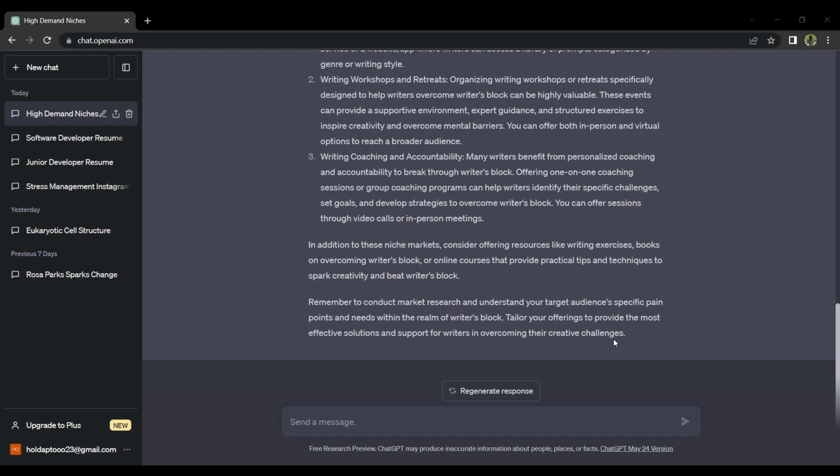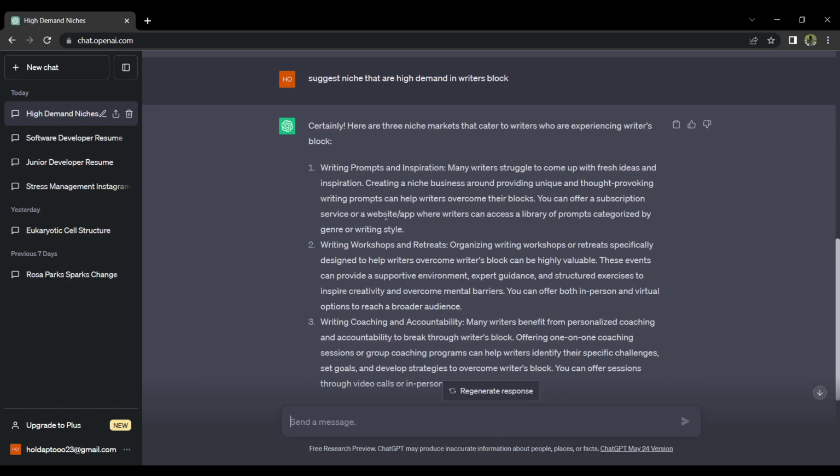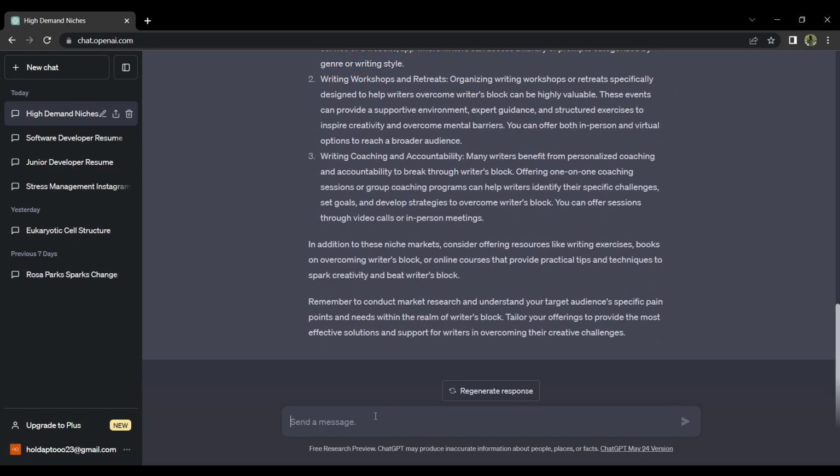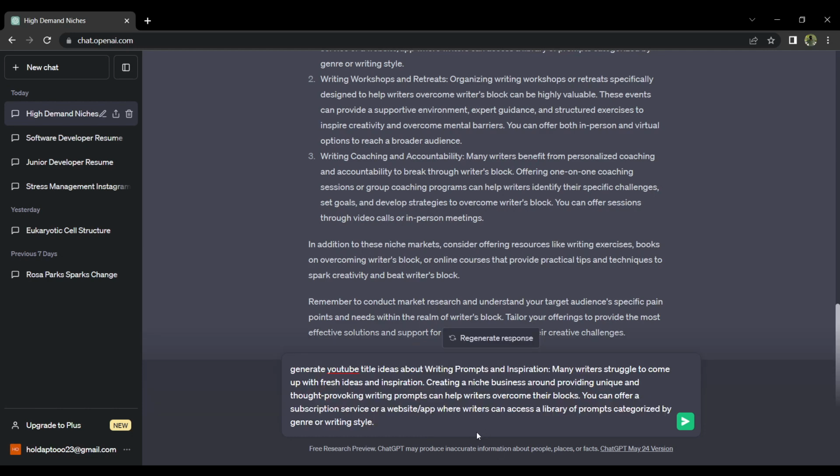After the AI has generated your answer, what you want to do is to copy one of the following that is aligned to your preference. Then, ask AI this time to generate you a video title based on the niche that you copied. So, type in "generate YouTube video title ideas about," then paste the one you copied.